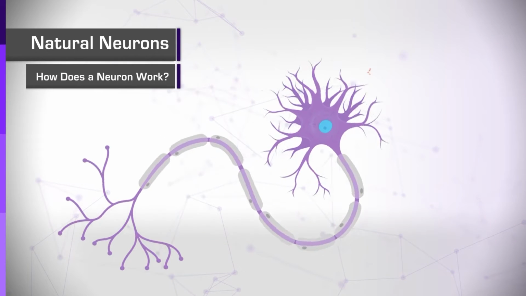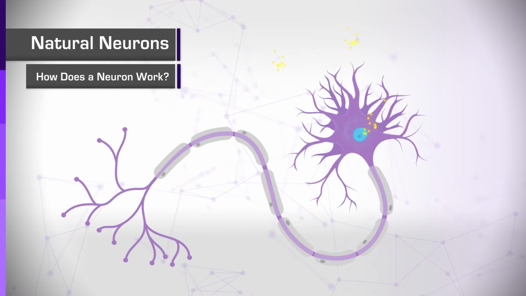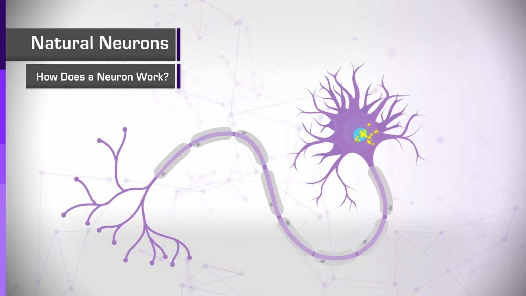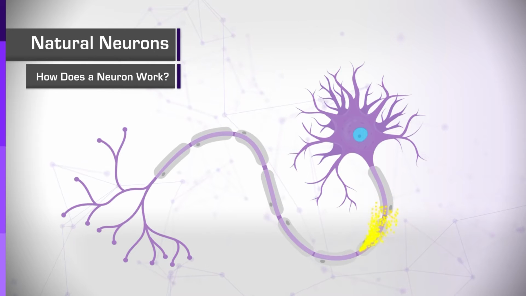How does a neuron work? An information signal is received via the dendrites. Then it is transmitted electrically to the soma. The soma essentially sums up all the input it received, and if this sum is above a certain threshold, it fires an electrical signal as its output. The electrical signal is sent via the axon of the cell.